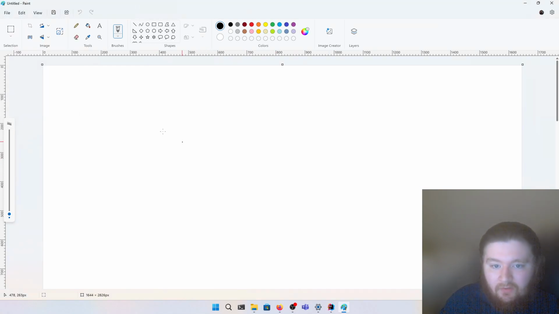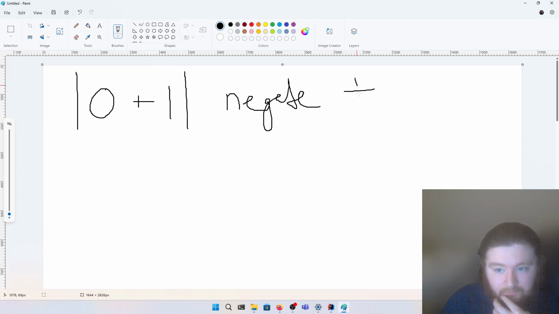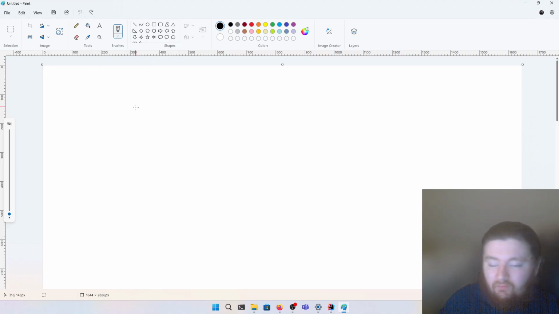So what we can do is say we want to take the value as it is, take the absolute value of this, and then negate that result. Or rather, actually, this is not correct. So what we want to do is take the absolute value of our number n, then add 1 to it, and then negate that.